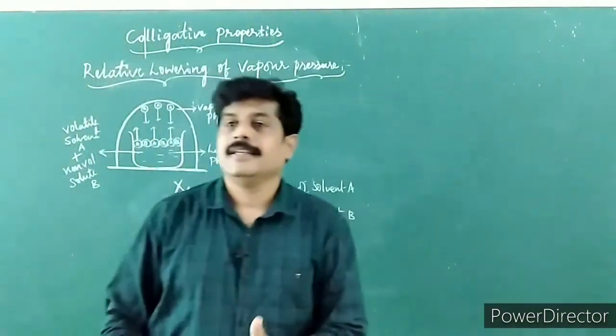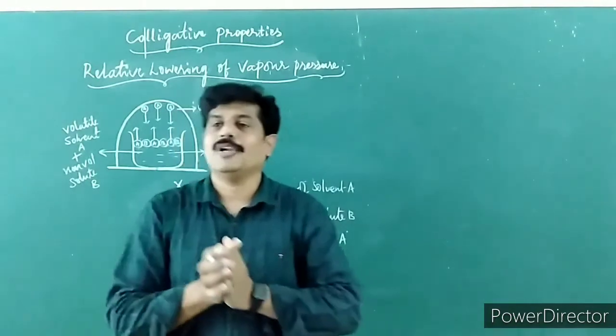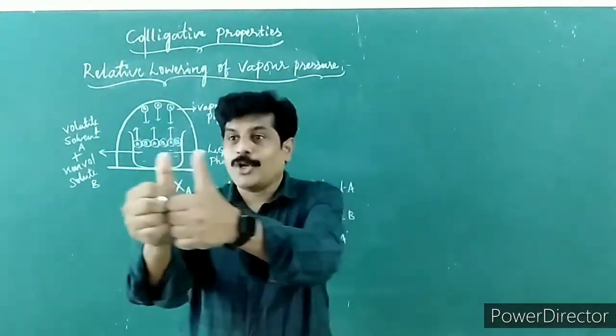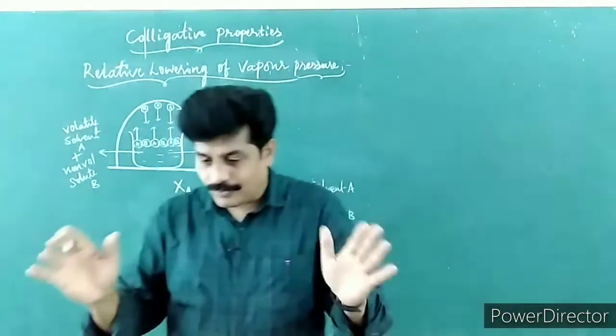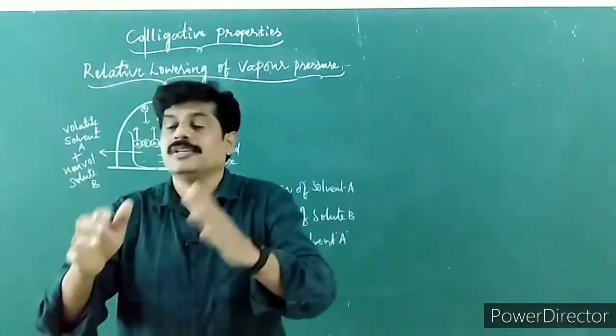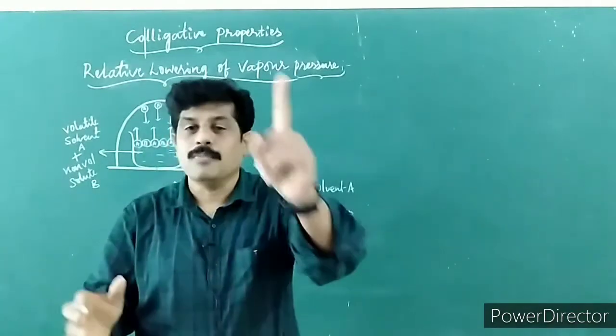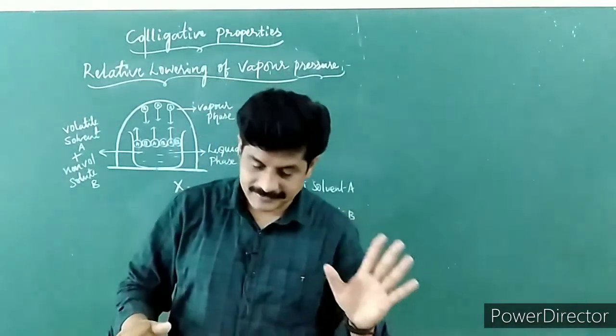Children, since the solute is non-volatile, there is no contribution of the solute to the vapor pressure of the solution, and therefore the vapor pressure of the solution depends only on the mole fraction of solvent.